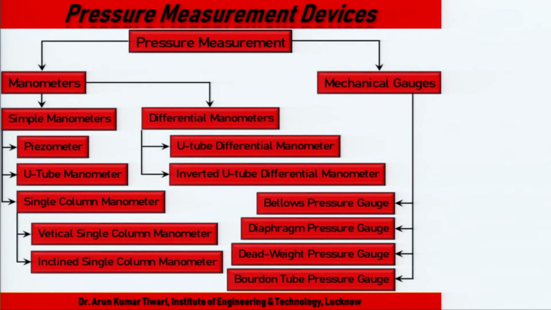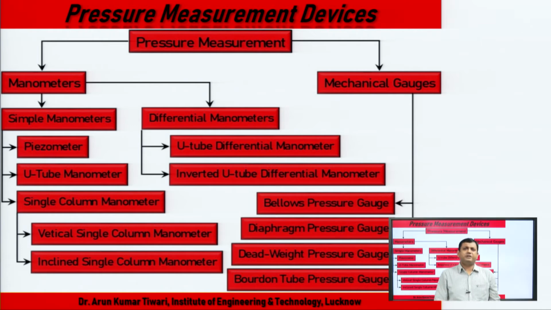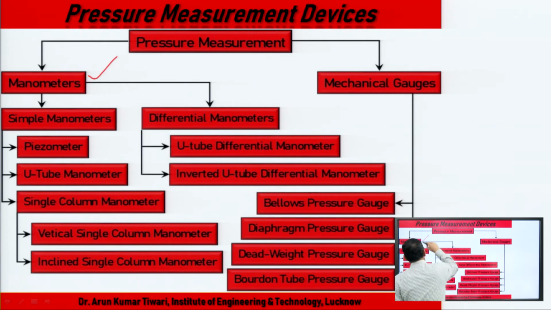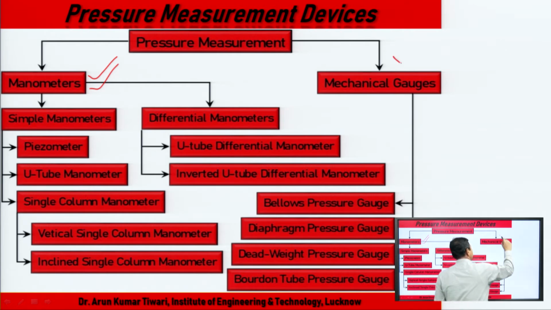Then how do we measure the pressure? Pressure measurement devices: pressure is measured by the manometers or by the mechanical gauges. Very small pressure we can measure by the manometers, but there are some limitations. The manometers are again classified into two types, simple manometer and differential manometer.